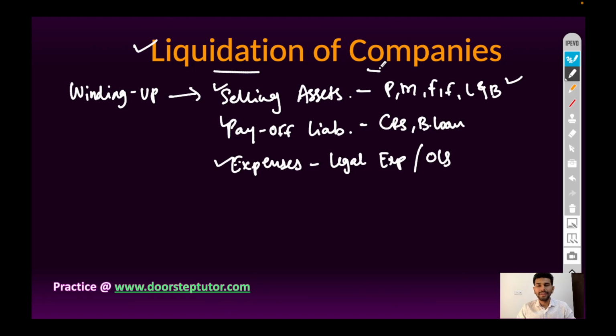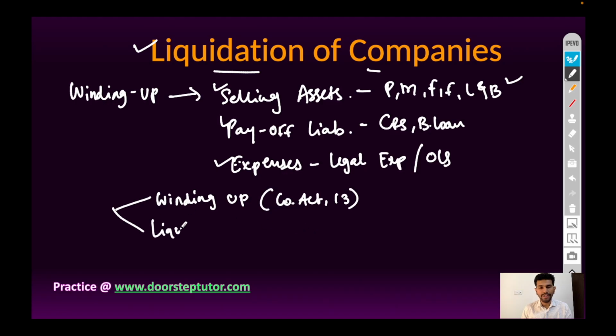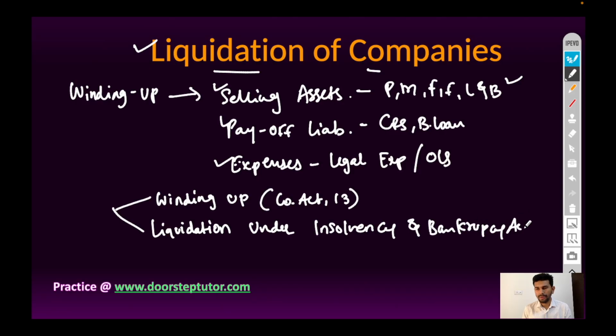But in the legal term, these can be classified into two categories: winding up as per Companies Act 2013 and liquidation under Insolvency and Bankruptcy Act 2016.